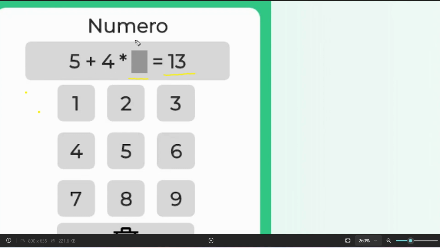You can assume this as x and solve the equation, or you can just put in a number and guess if it gives 13. Like 4 into 4 is 16, but it will not work. 4 into 2 is 8, plus 5 is 13. So you just click on this 2 and it will be your answer.